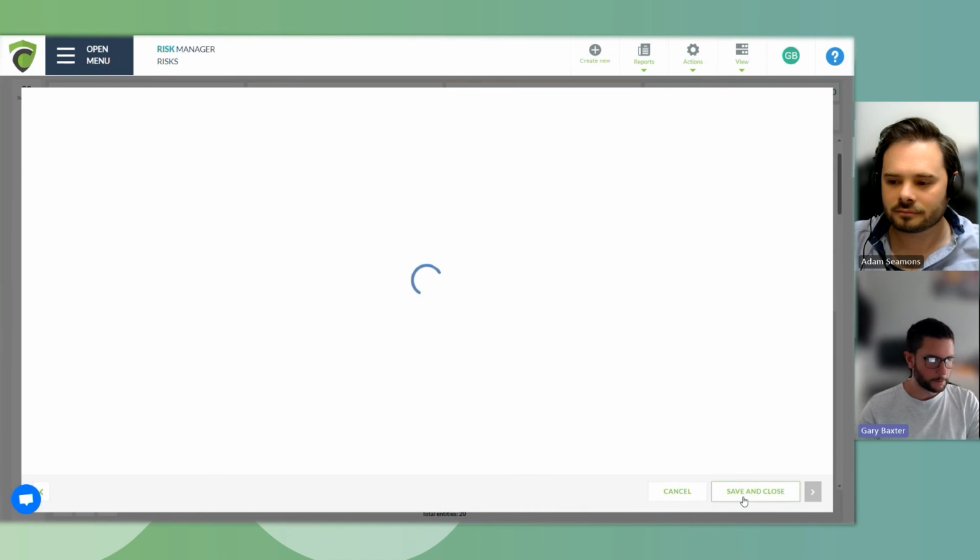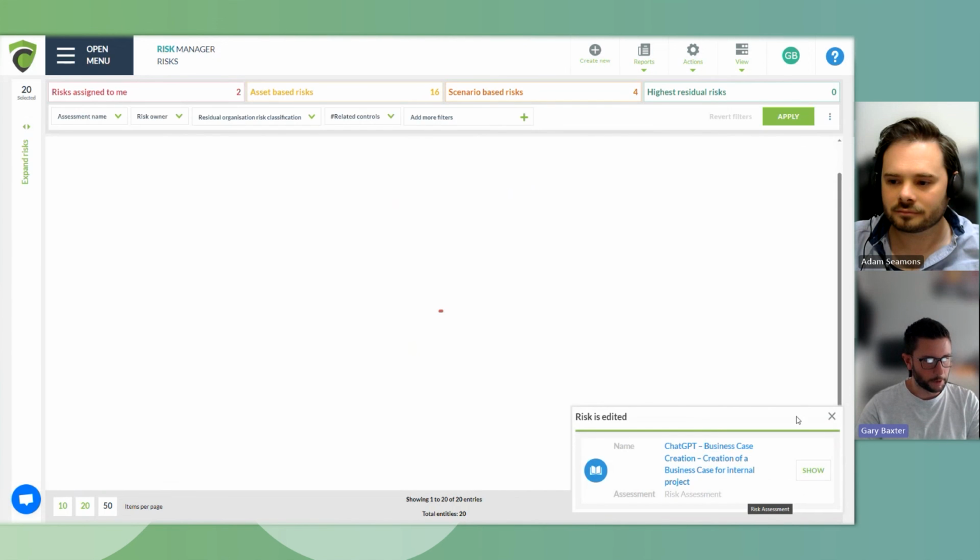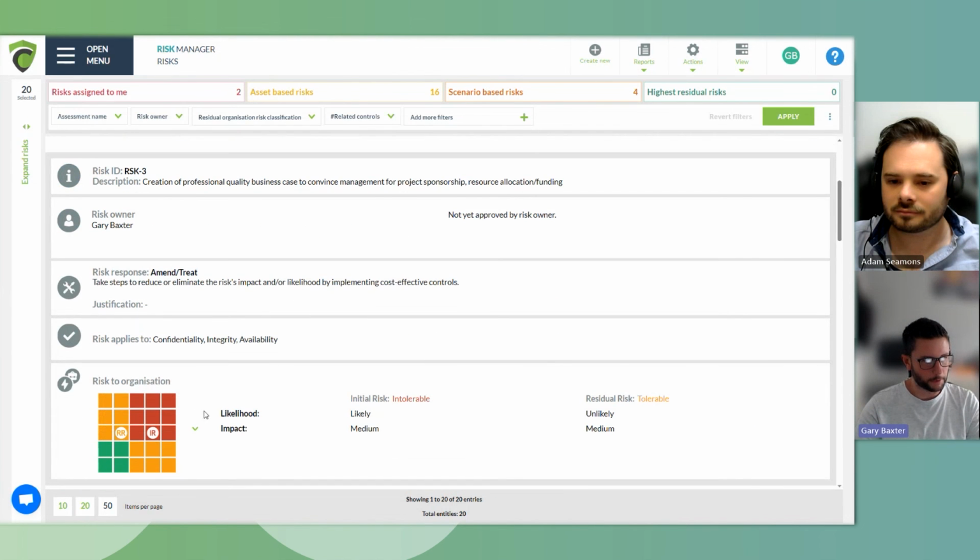Once we save and close, this will bring us back to the page we were on just a moment ago, and what you will now see is this risk has been completed. We can see it in a very quick snapshot, either via reports or through screen share, similar to what we're doing today. Adam is able to highlight this to both the manager that is looking to use ChatGPT in this scenario, or to the board members that have these concerns of whether they should be using it in the first place.